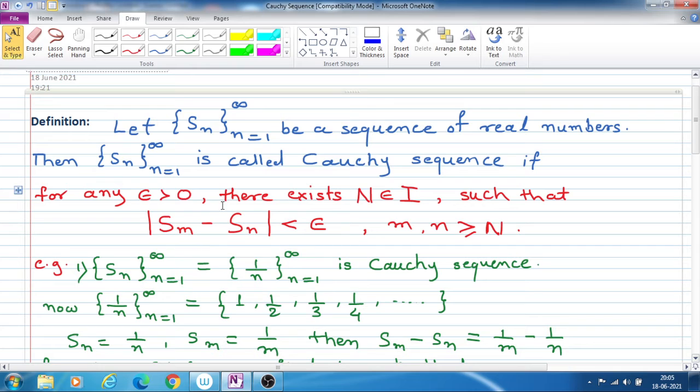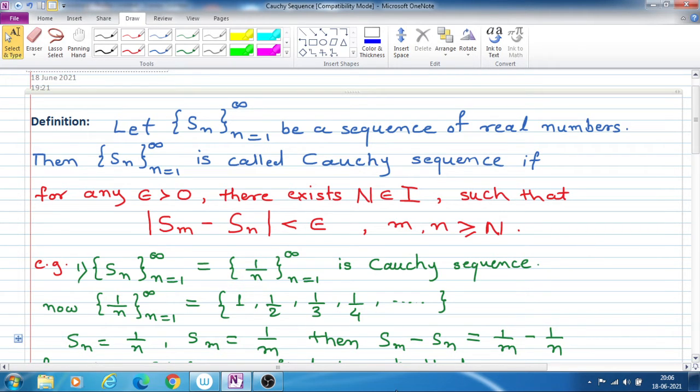Let Sn, n is equal to 1 to infinity, be a sequence of real numbers. Then the sequence Sn, n is equal to 1 to infinity, is called a Cauchy sequence if for any epsilon greater than 0 there exists a capital N belonging to capital I such that mod Sm minus Sn is less than epsilon for m, n greater than or equal to capital N.